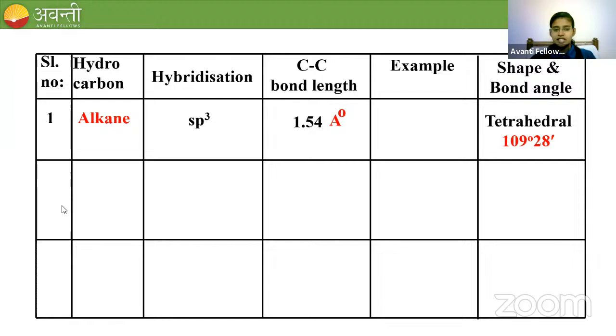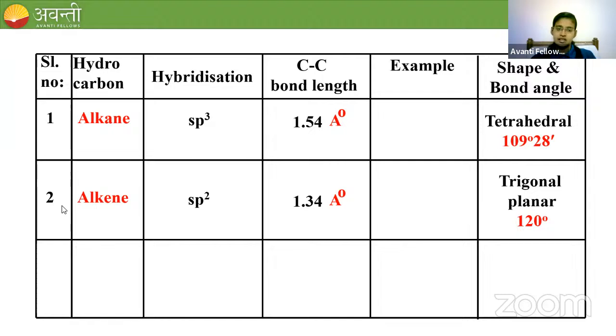Then coming to alkene, the hybridization is sp2. I will come to the examples at last. The carbon-carbon bond length in case of alkene is 1.34 angstrom, and the shape is trigonal planar with 120 degree angle.